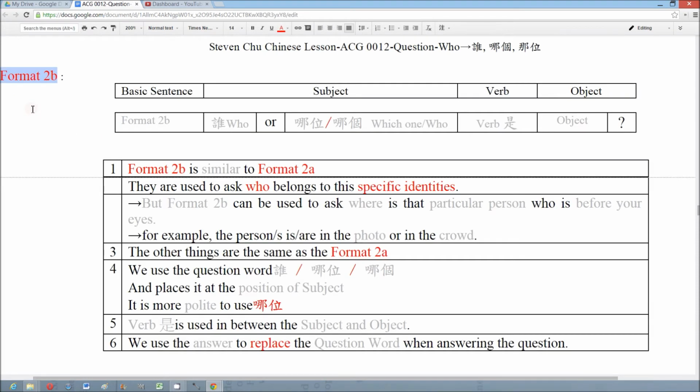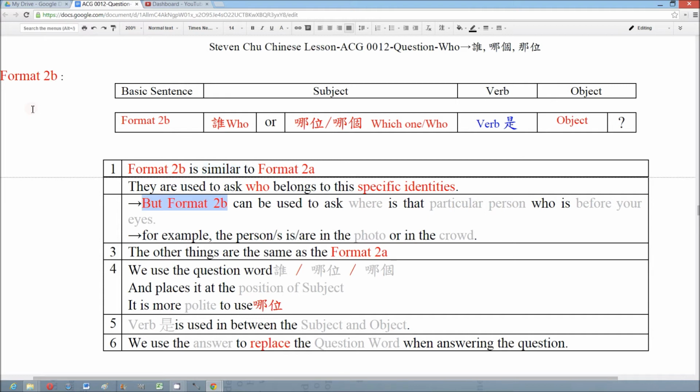Now we learn the format 2B. The structure of this format is to put the question word 谁 who or 哪位 哪个, that means which one or who, in the position of the subject, and then use the verb 是 and the object. And actually this format is similar to 2A.